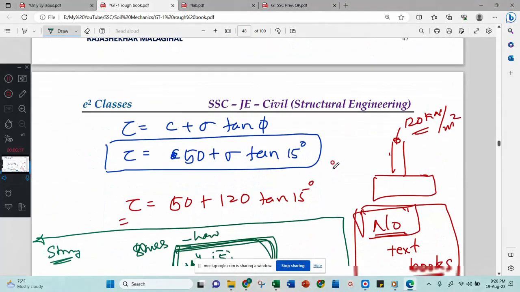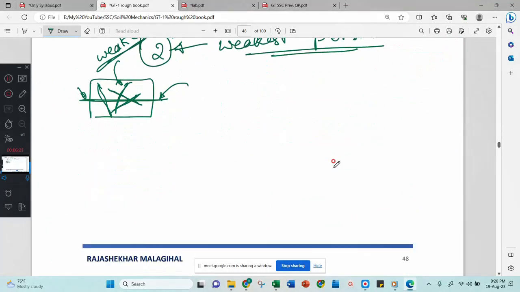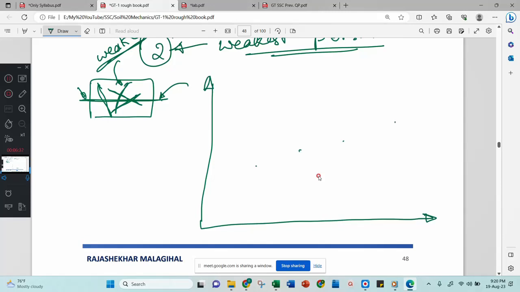Okay, now how to address this problem? For that I will draw a Mohr circle. In this Mohr circle, I will get 3 points here. I will draw a curve. Then I will get 1 point here. See here, this is considered as a tangent. This is considered as a tangent to the Mohr circle.